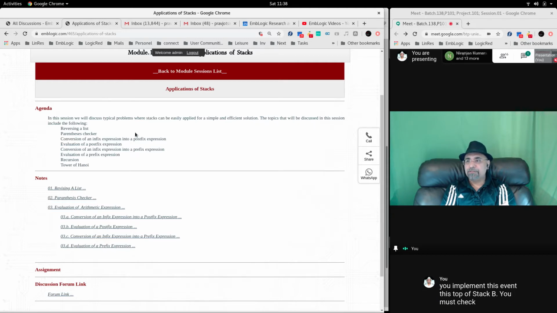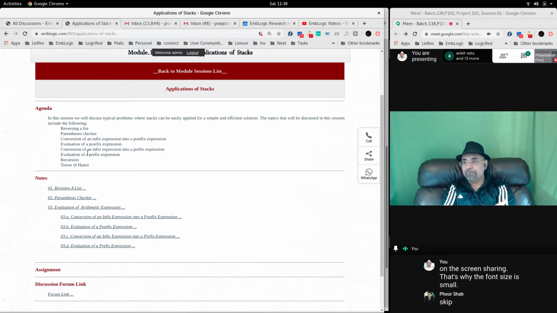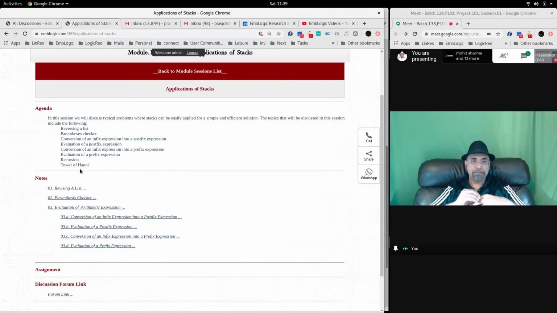The topics that we will discuss in this session and the next two sessions are reversing a list using stack, parenthesis checker. Is your parenthesis balanced? Conversion of the infix expression into postfix expression. This is done for every arithmetic expression. Then you have evaluation of the postfix expression. Convert your infix to postfix and then solve postfix. Then you convert the infix to prefix and solve prefix. Then recursion and Tower of Hanoi are some problems that we will see in the coming examples today, tomorrow, and day after tomorrow. 3 sessions. Okay, first we start with reversing a list.